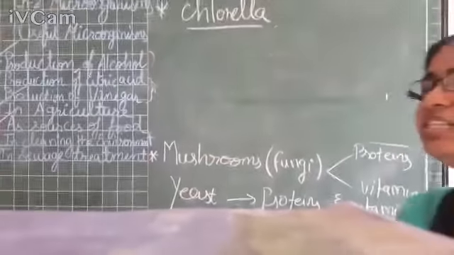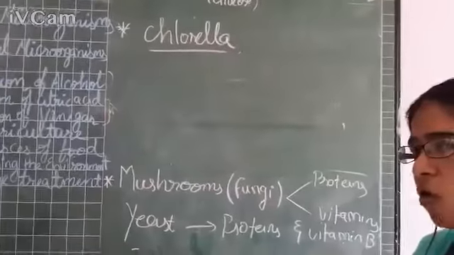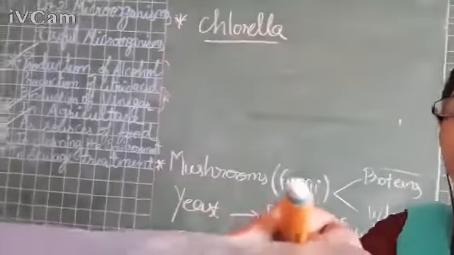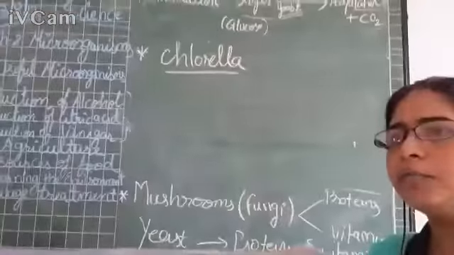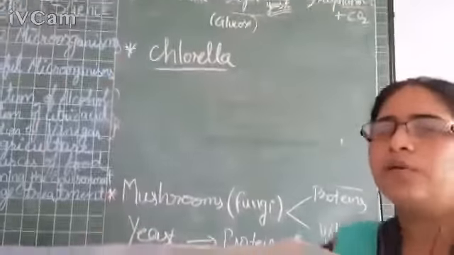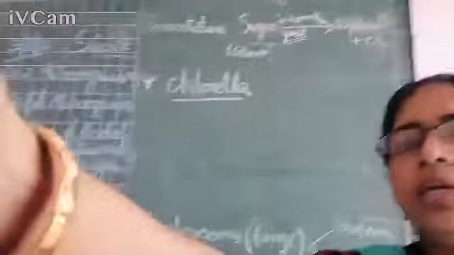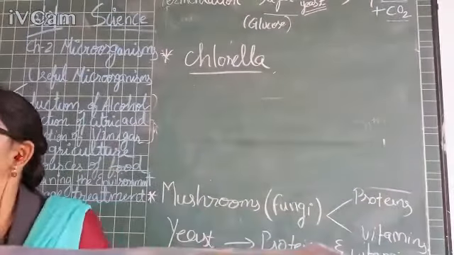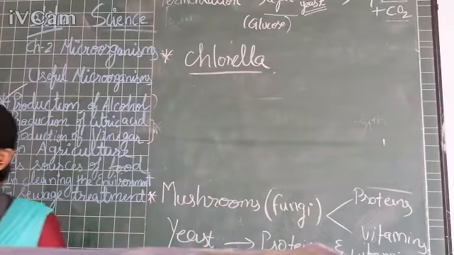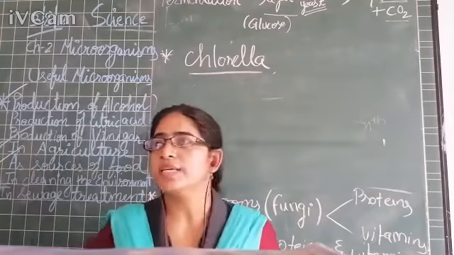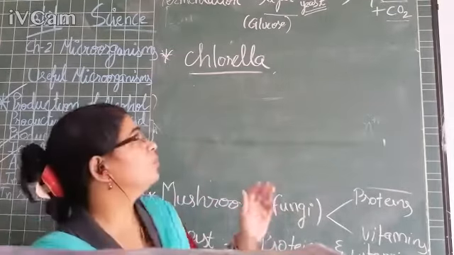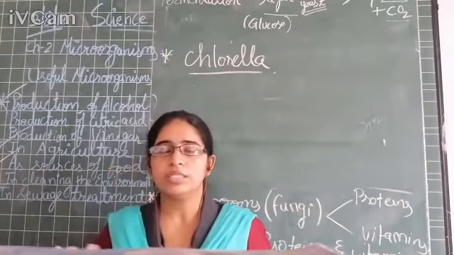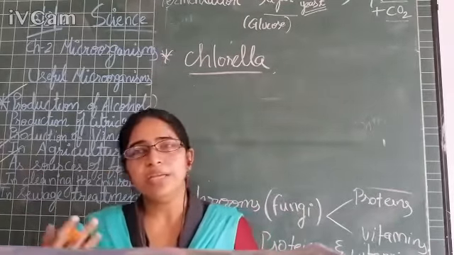And if we talk about yeast, they are also very rich in proteins and vitamin B. Moreover, the seaweeds that are present in the sea, in the water, are also eaten in many countries like China and Japan, right? And moreover, the algae present on the water are a source of food for many aquatic animals and fishes, right?